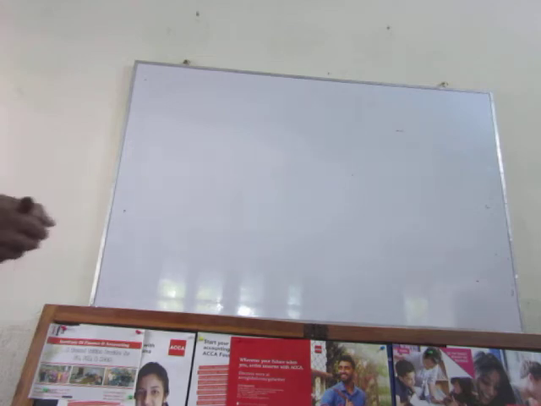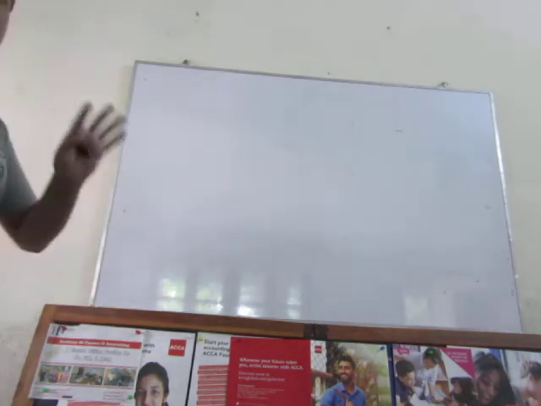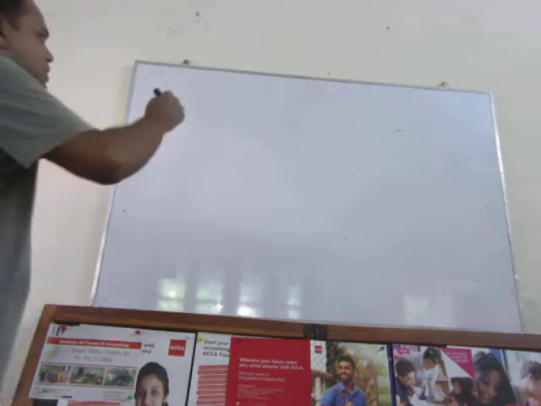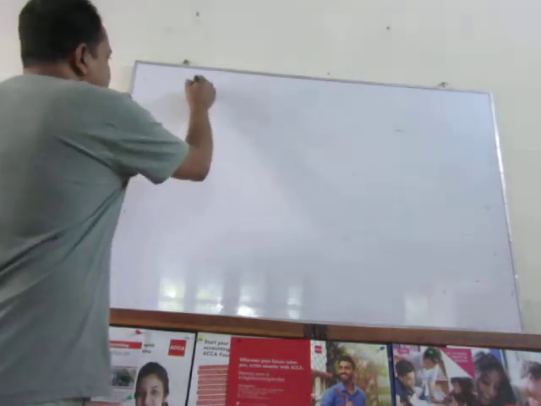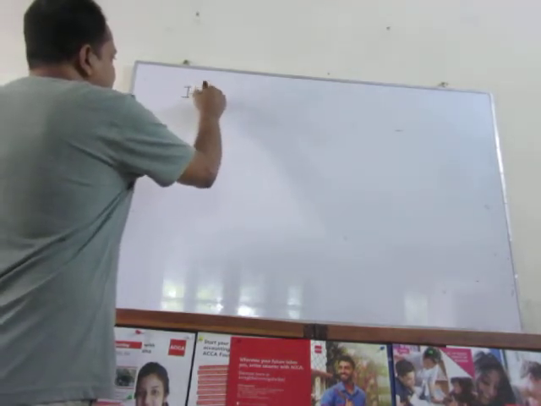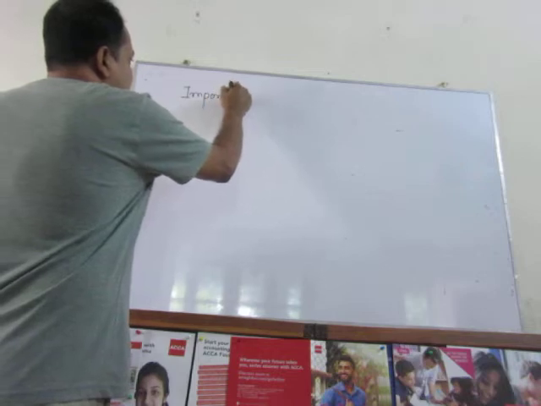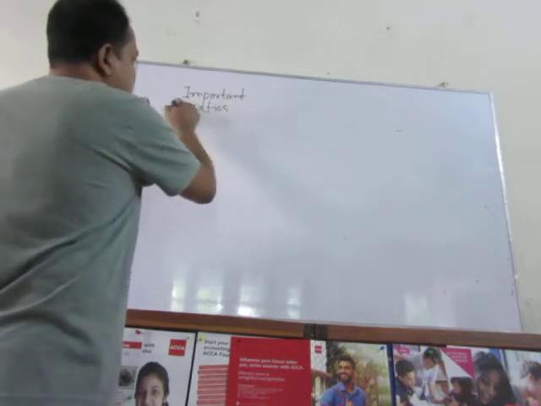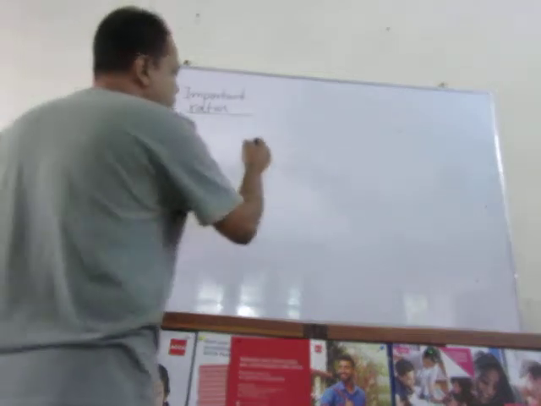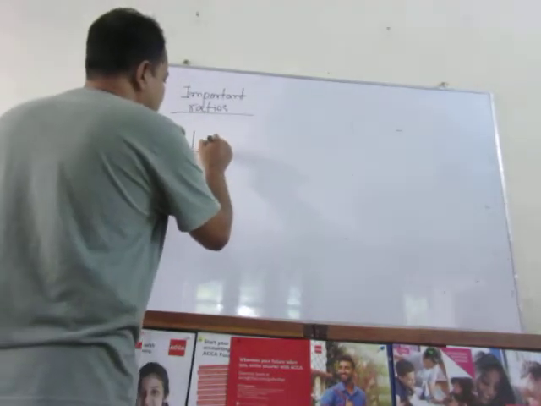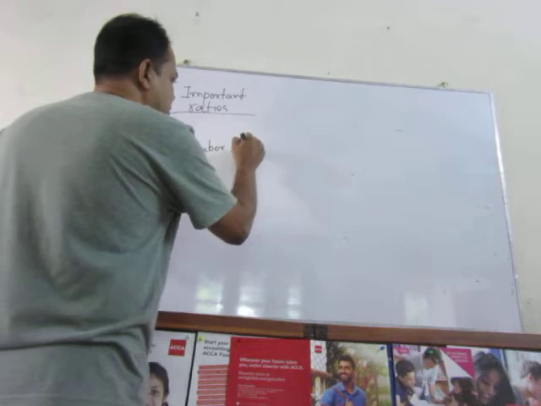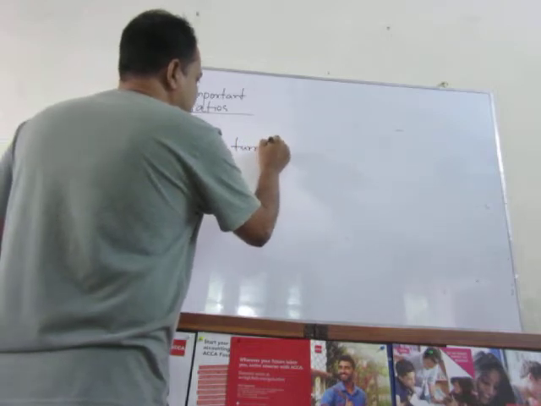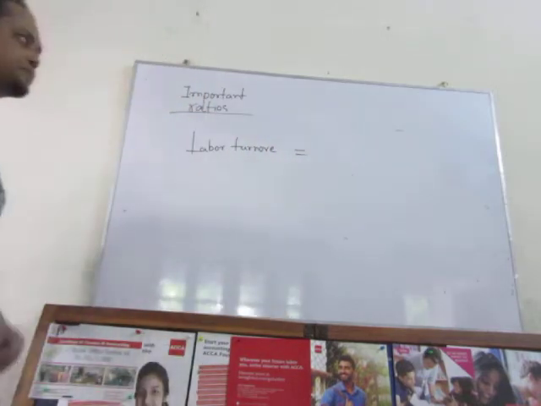Now, here we will go through some important ratios. Number one, labor turnover ratio. First of all, we will talk about labor turnover ratio. What do you mean by this?